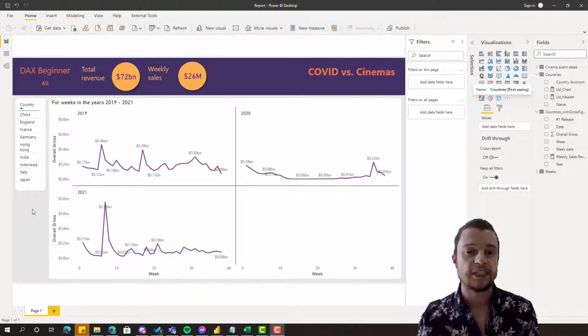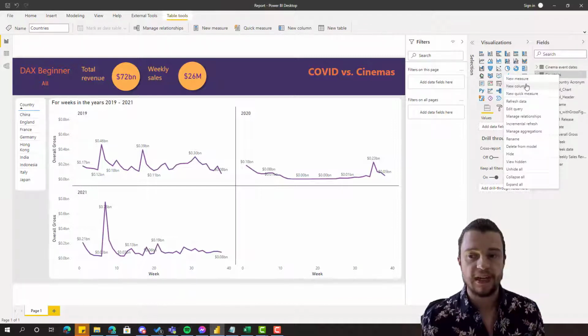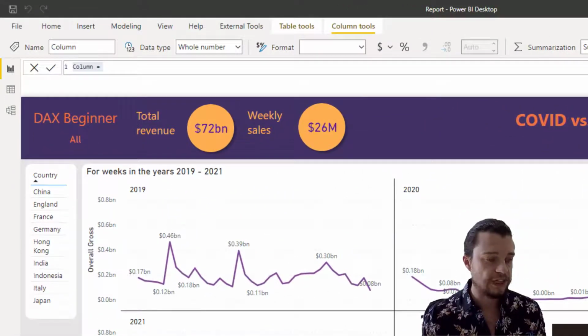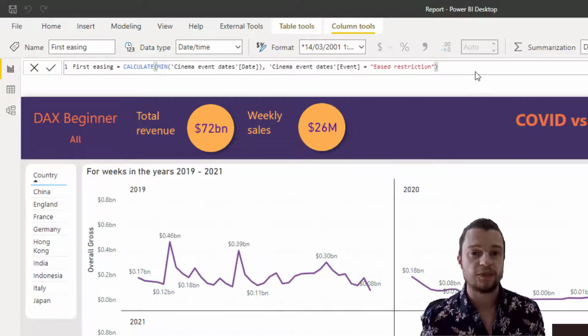Well, for that, we're going to need to pre-calculate that first event. So this is going to be a pre-calculated figure, not a runtime one. How can we do that? Well, if we go across to the table here, we go into the countries and say new column. That new column is going to be called first easing, and it's going to be calculate the minimum of the event dates for the date where the event is eased restriction. Now that's the one we're not going to use inside the visual, because we're actually going to want to say where the value is past for the week.